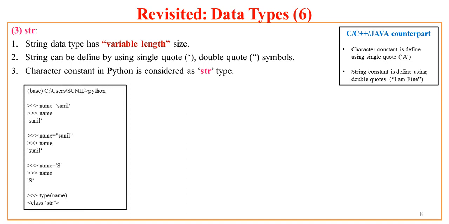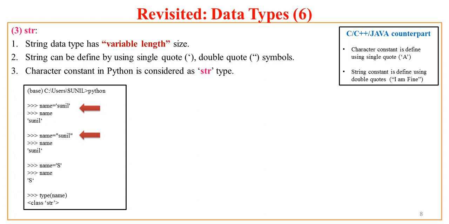So I have used here a variable name and I assigned a value Sunil in single quotes. Now if I ask Python what is name, it returns me a string, a single word string put in single quotes. Now I assign Sunil, a single word string, to variable name in double quotes, and I ask what is name.